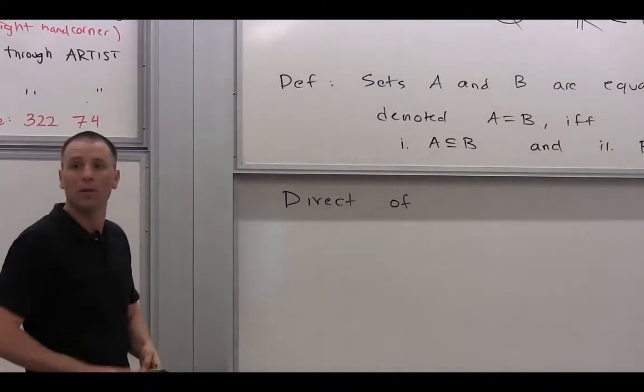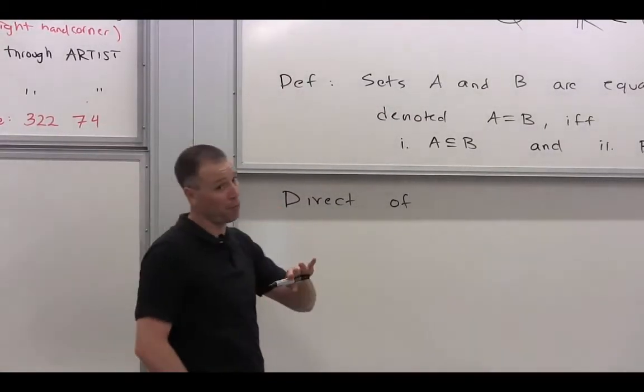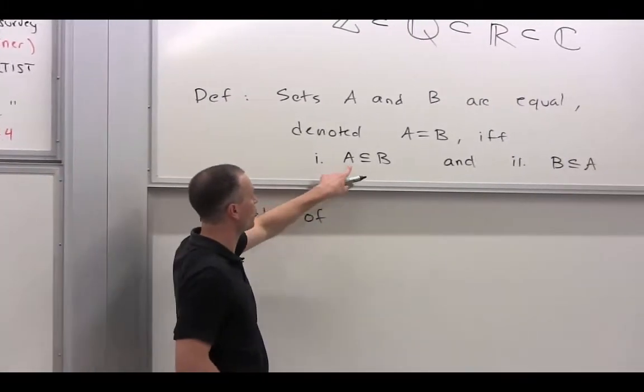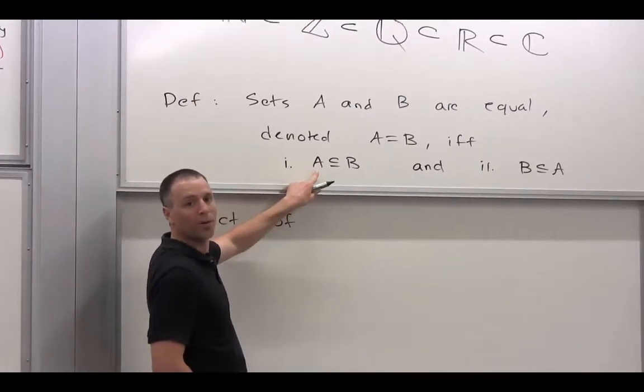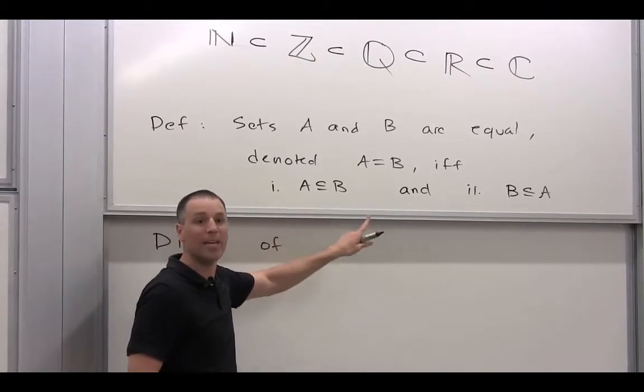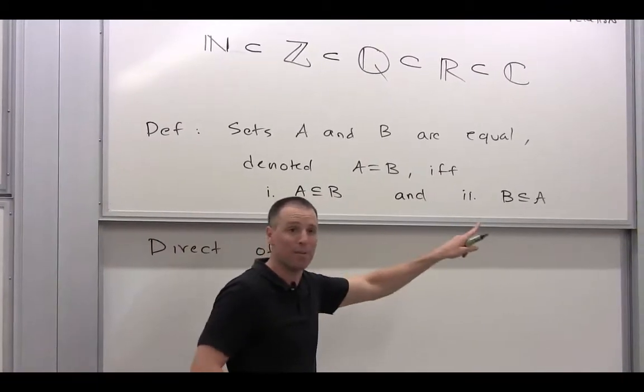When they share everything. We've got to be careful though, right? What's the formal construction? When A is a subset of B, when everything in A is also in B, and when everything in B is also in A.